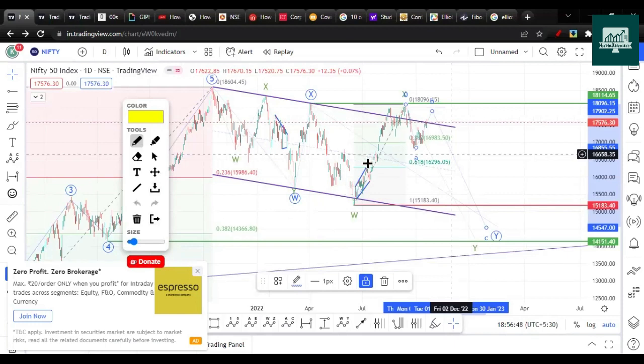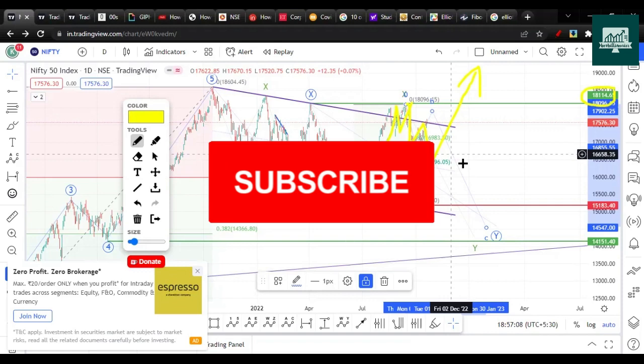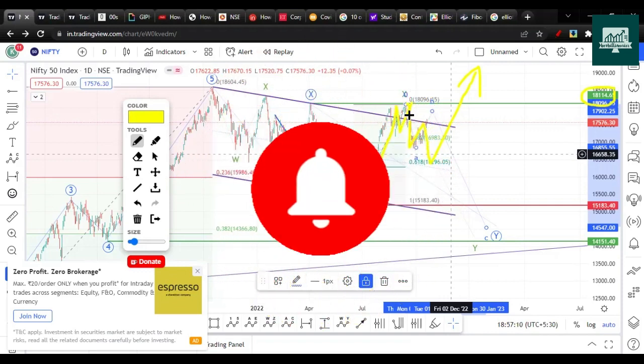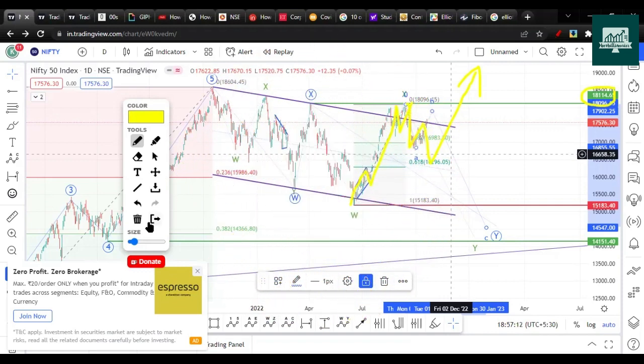Another thing I need to watch here is whether the starting move from the low is a 3-wave structure or a 5-wave structure. Someone can label them as wave 1, 2, 3, 4 and 5, and then this as a correction ABC, and then we should be breaking on the upside. So that is also valid. For that we need to wait for a break of 18,114. That will also give us an idea that we have started a fresh impulse on the upside. In that case, wave 2's low is 15,183. But again, as I said, we need to wait for the breakout.